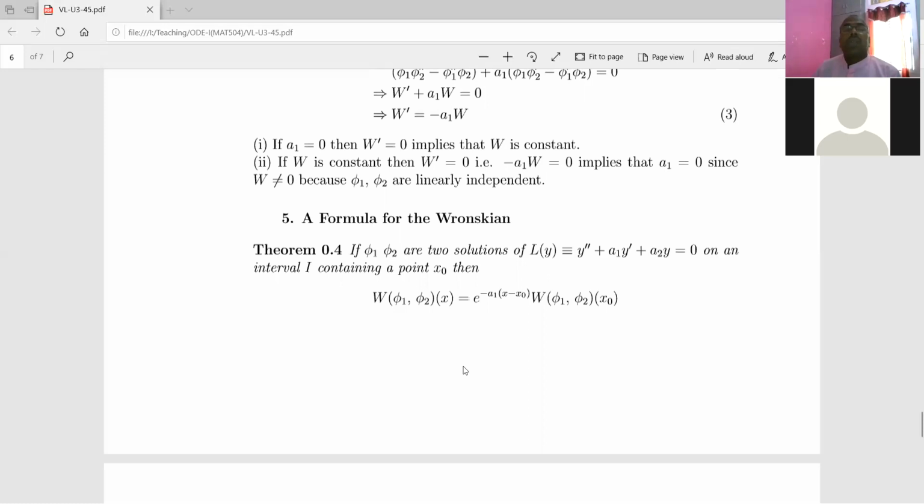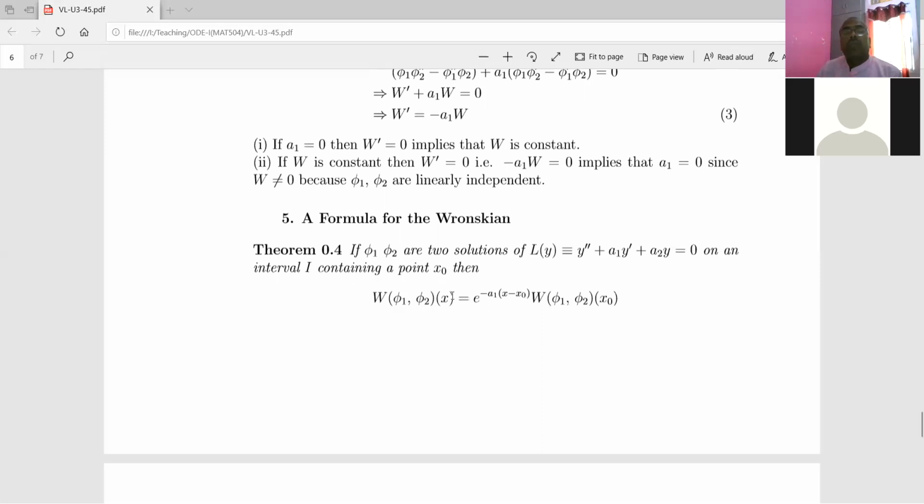The theorem is like this: if two solutions phi1 and phi2 are the solutions of this second order differential equation, and if there is a fixed point x0, any point x0 in I, then we have a relationship between these two Wronskians.